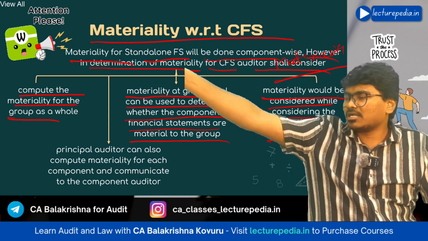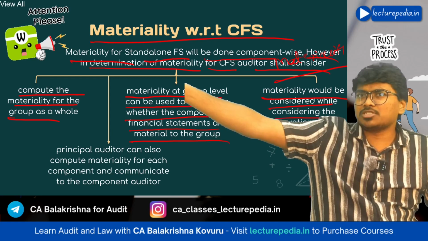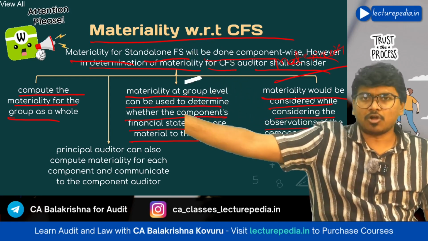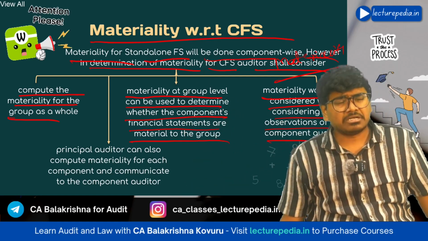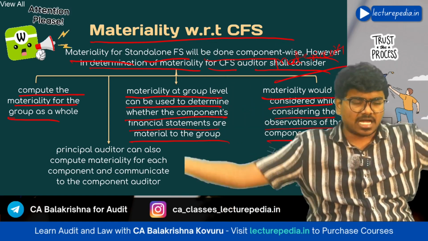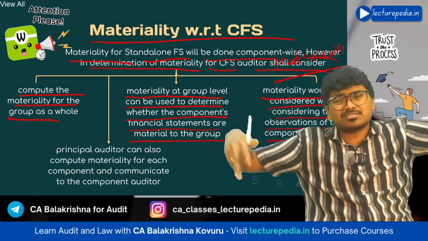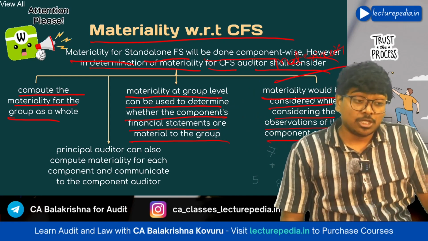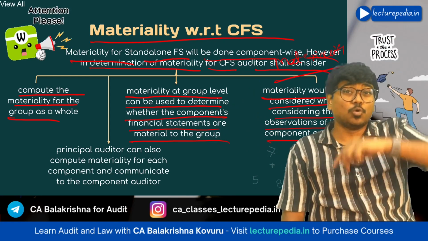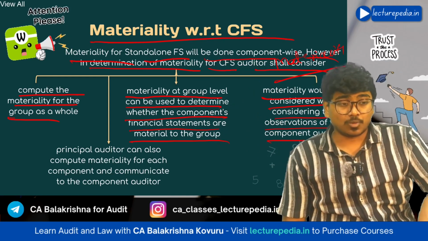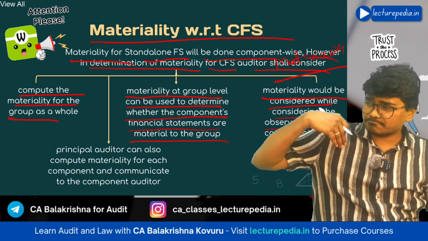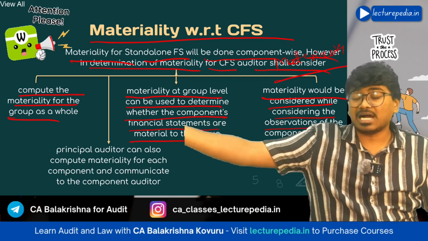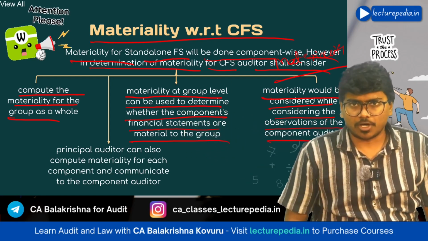Now, the component auditor might have found a misstatement worth 1 lakh rupees in the financial statements of one of the components. But if you see the entire turnover of the group, it is 100 crores or 1000 crores. In that 1000 crores, that 1 lakh misstatement is immaterial. So you will consider the materiality at the group level while considering the observations of the component auditor.